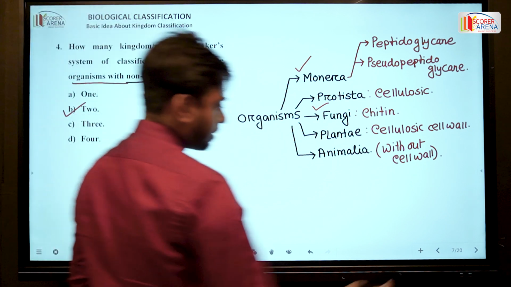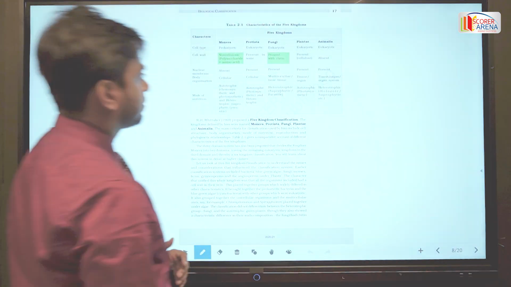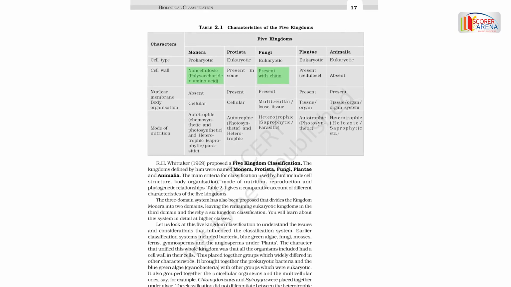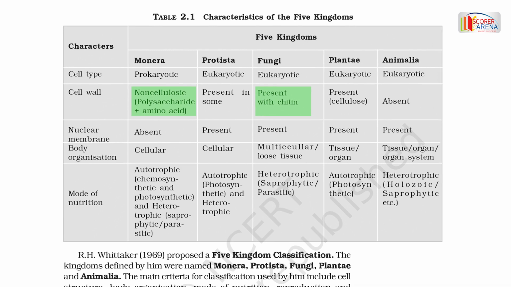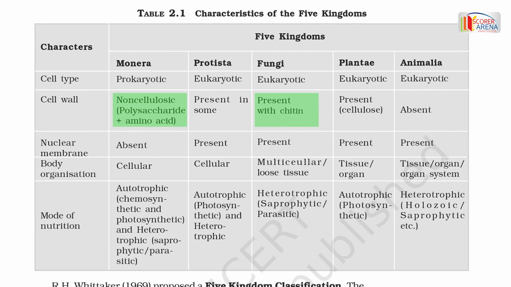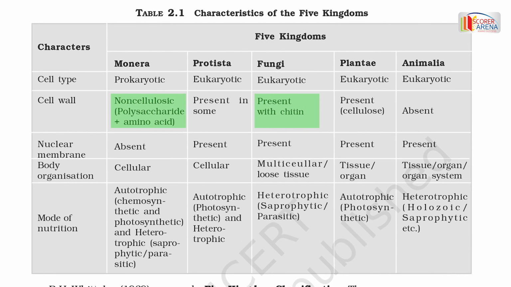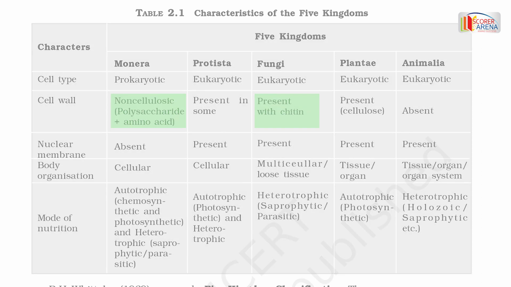So let's check it from NCERT reference. Now this is a 5 kingdom system of classification where this is a cell wall character. The Monera includes non-cellulosic cell wall, whereas the fungi includes the chitin in its cell wall. That means it is also non-cellulosic. Okay, so move on to our next question.